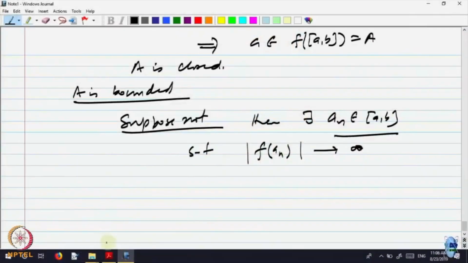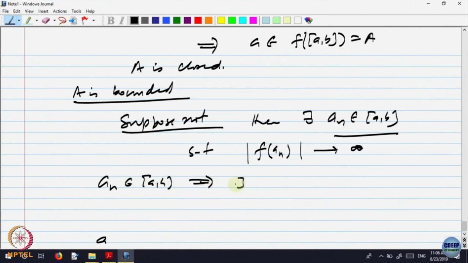So let us say the mod of that goes to plus infinity. Now a_n belong to [a,b]. So again by compactness, a_n must have a convergent subsequence converging in [a,b].